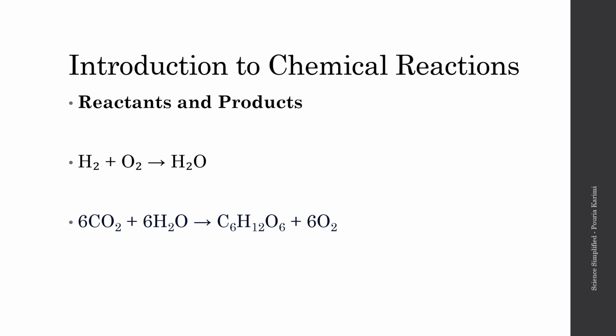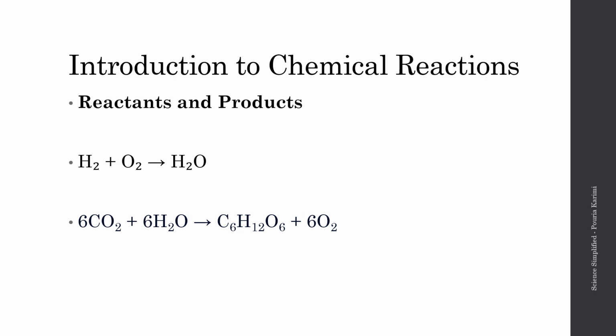Now, before we go deep into chemical reactions, we have to talk about what reactants and products are, okay? So we have two chemical equations here. This is called a chemical equation. Basically, we have substances that react with one another, and at the end, we get a new substance with different chemical compositions, right?